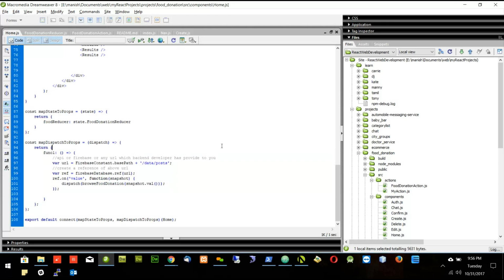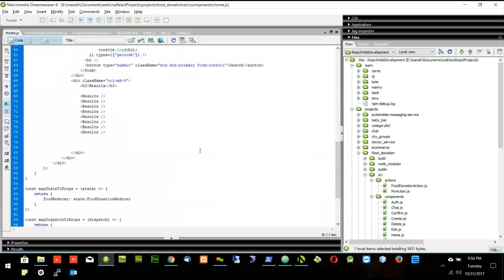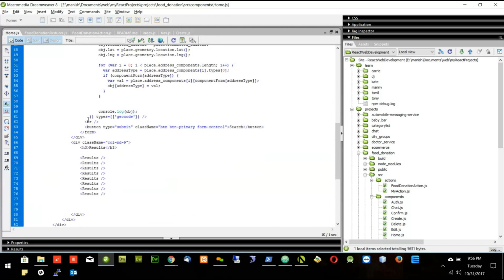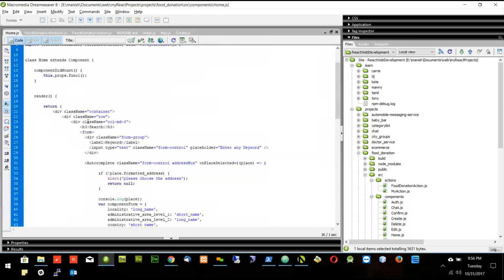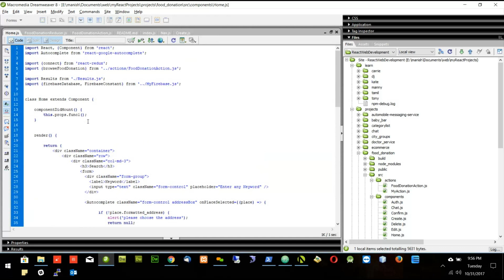Okay. Now I will ask you a few questions. When the page loads, that is the home.js, which function is called first? This component did mount and render. Before render is called, we call the component did mount function. And this component did mount function calls the function one. So whenever we have to do something on page load, we always put that function or that line of the code in the component did mount. And then we call this function one or any function you can call.